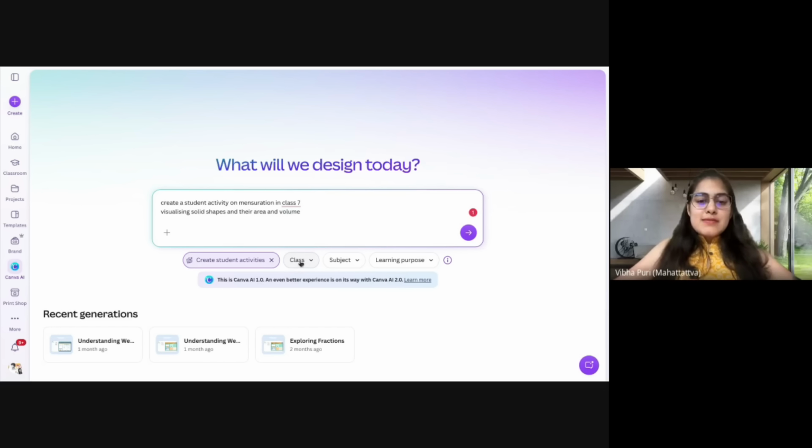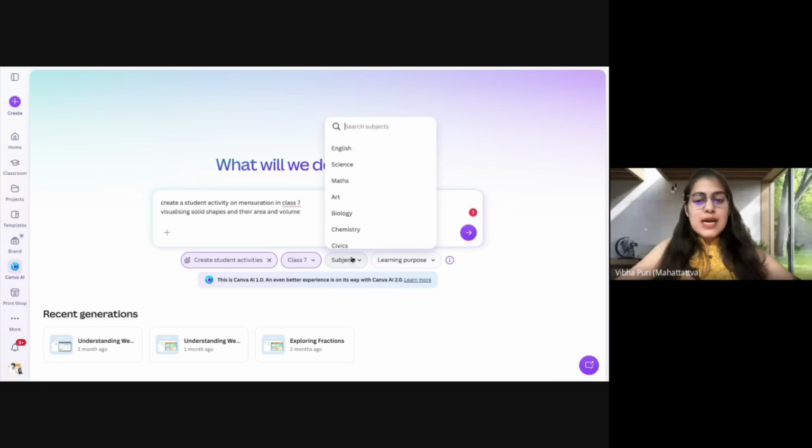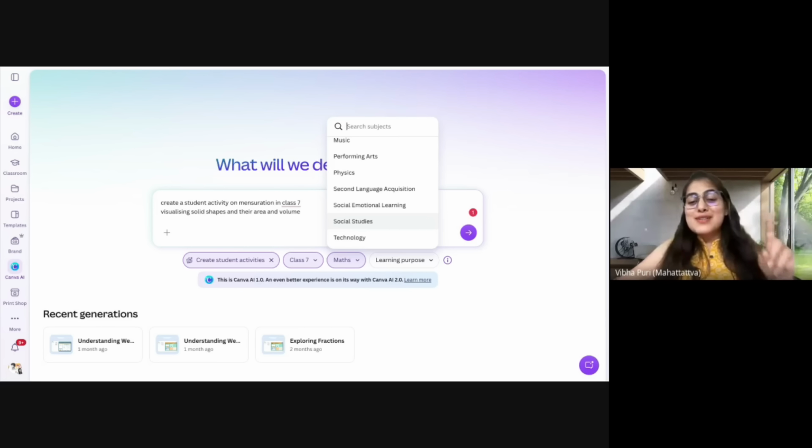Now, again, remember, I can choose the class from right here. I want it for my class 7 children. I want it for a math subject. If you look at this, there are a lot of subjects right here. In fact, social emotional learning is also mentioned right here.